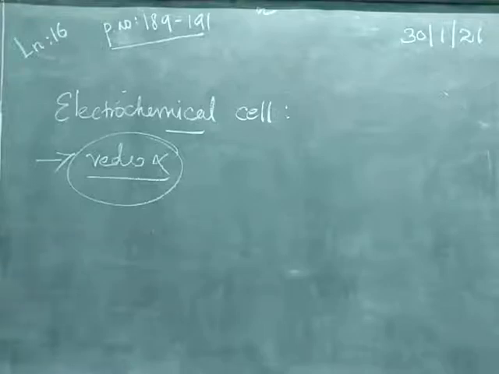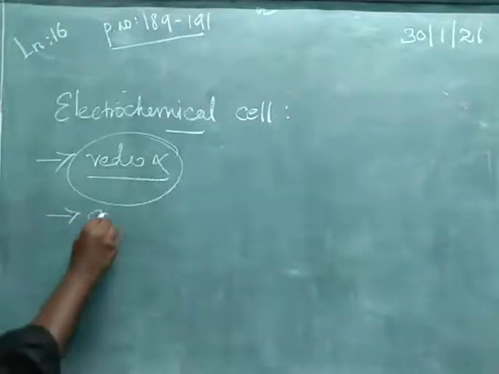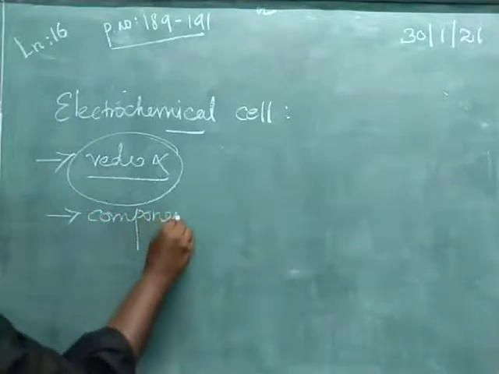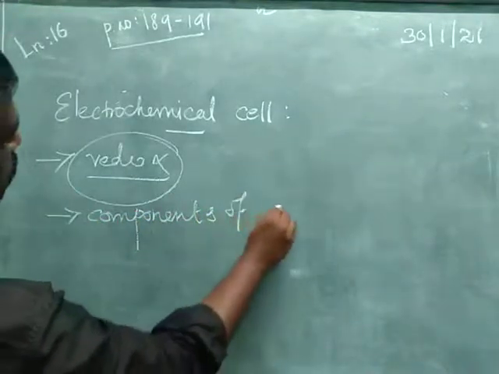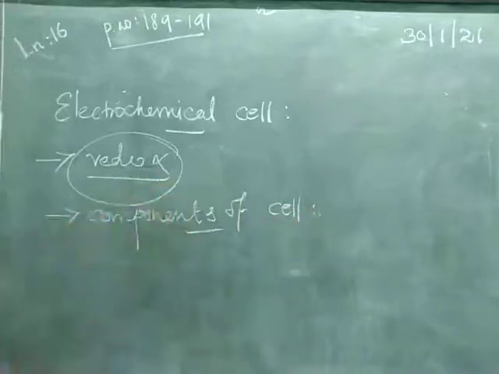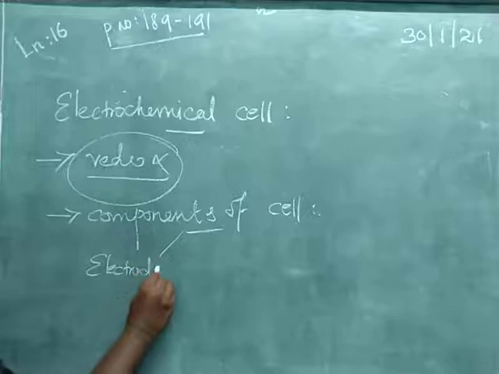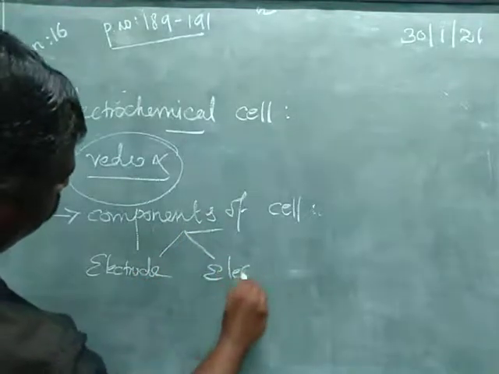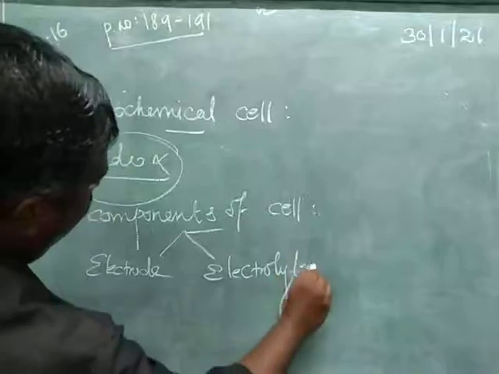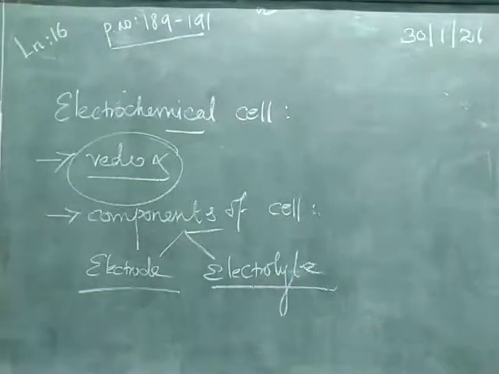Next, components of an electrochemical cell. Components means parts. An electrochemical cell may comprise the following two major parts: one is electrode, another one is electrolyte. What is the spelling for electrode?